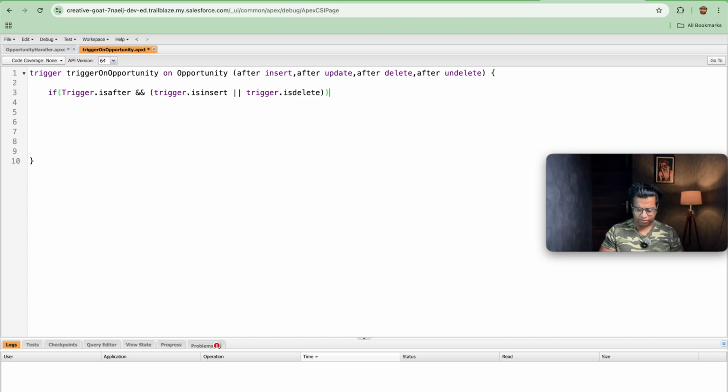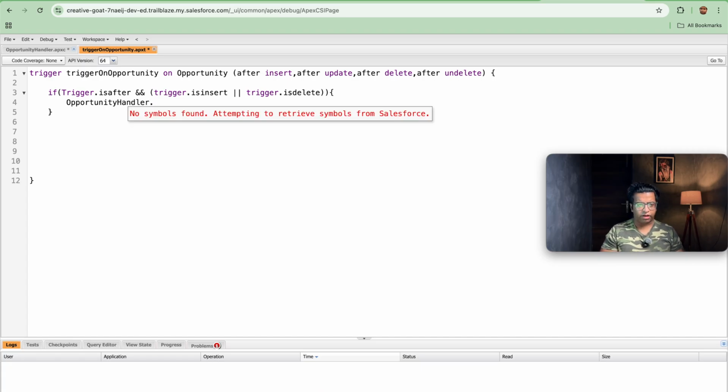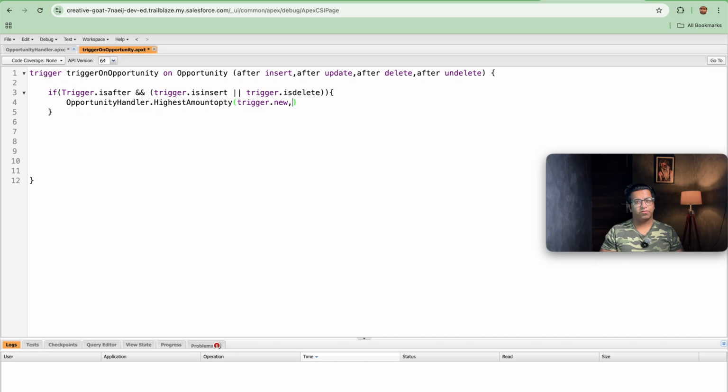If this is the case, then we will be calling the handler class we have also created, that is OpportunityHandler. So let's go to OpportunityHandler and create the highestAmountOPTValue method. Here we will be passing Trigger.new.